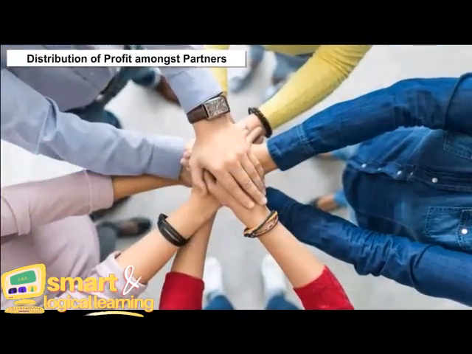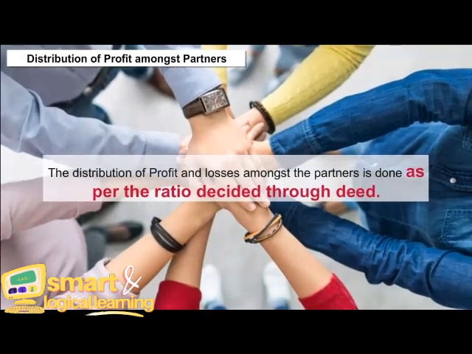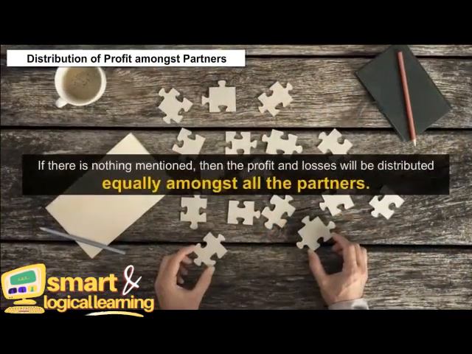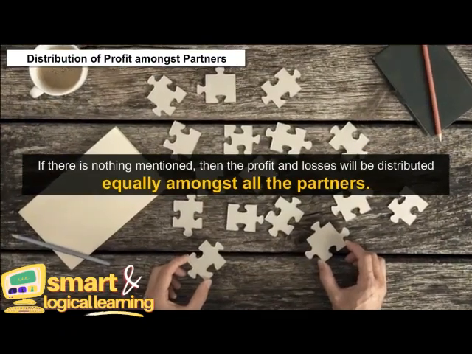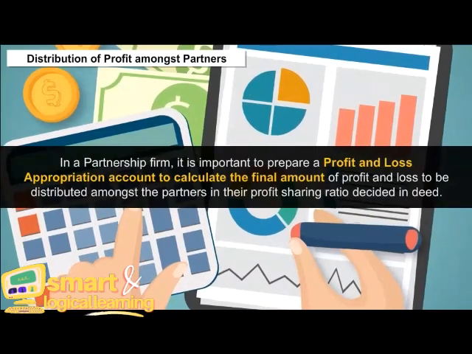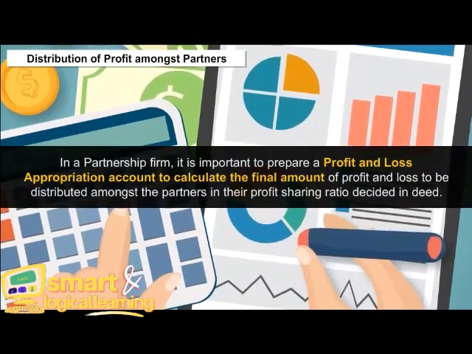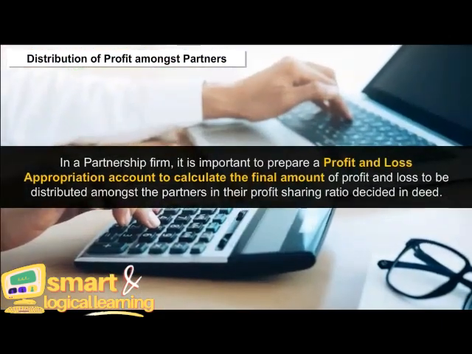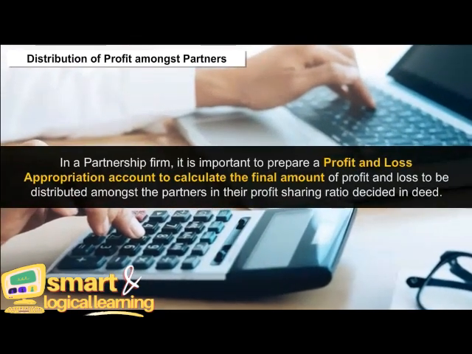Distribution of profit amongst partners. The distribution of profit and losses amongst the partners is done as per the ratio decided through the deed. If there is nothing mentioned, then the profit and losses will be distributed equally amongst all the partners. In a partnership firm, it is important to prepare a profit and loss appropriation account to calculate the final amount of profit and loss to be distributed amongst the partners in their profit sharing ratio decided in the deed.